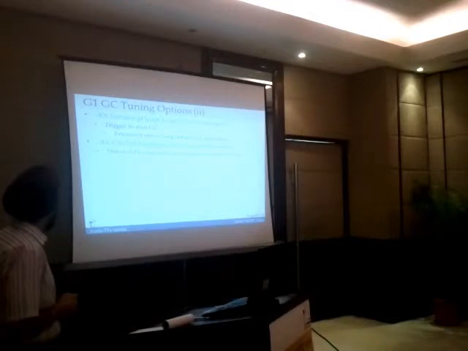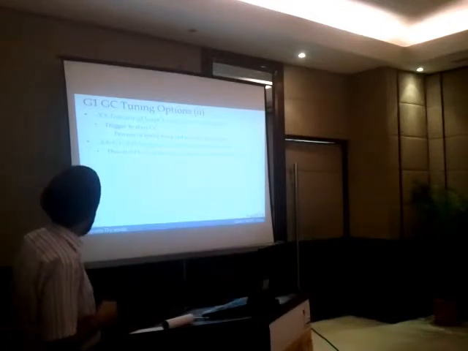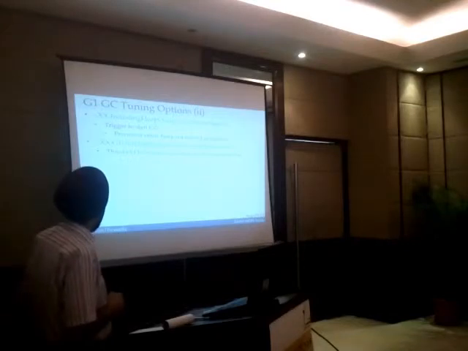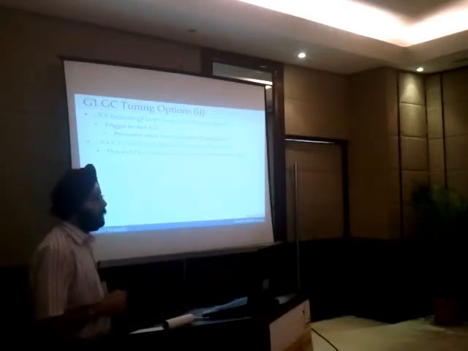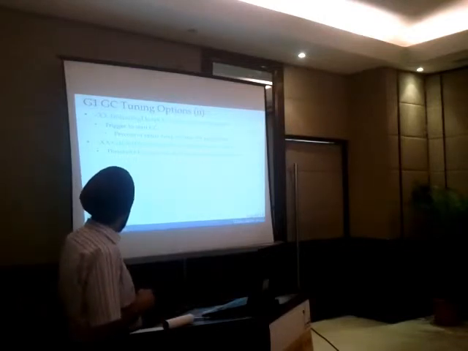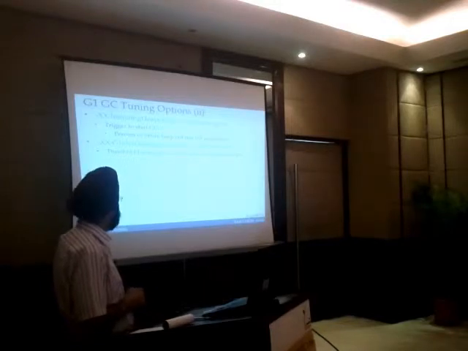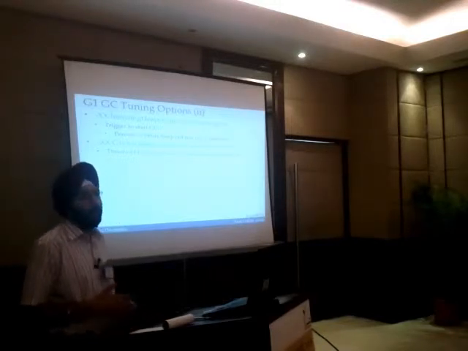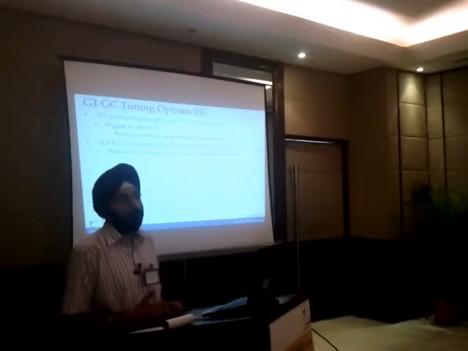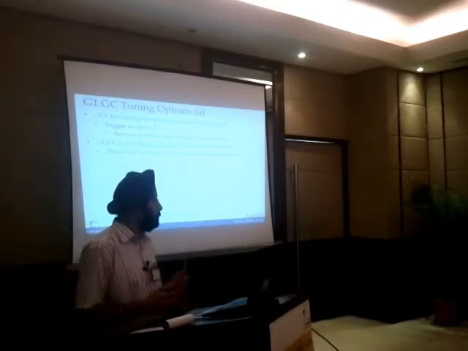So this is the initiating heap occupancy percent I mentioned a short while back. It triggers the GC to start. But if you set this option, it is going to ignore the pause time target. And this is another threshold for a region to be included in a C set. It indicates how many non-live objects should be there in a region for it to be collected. So that's another threshold.